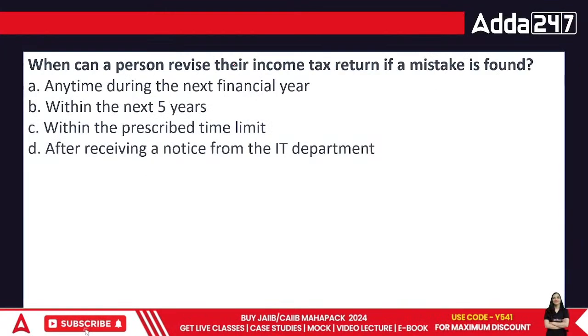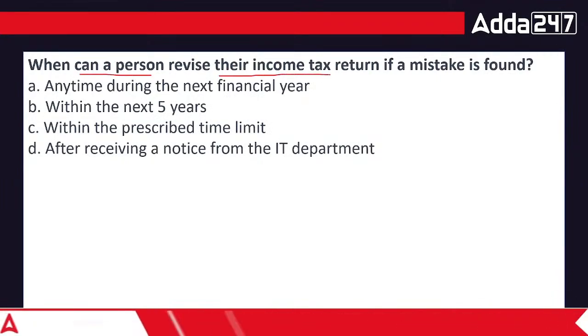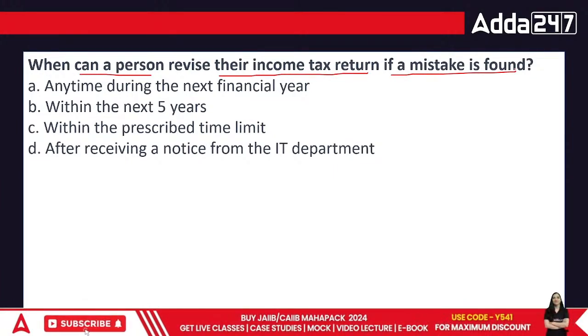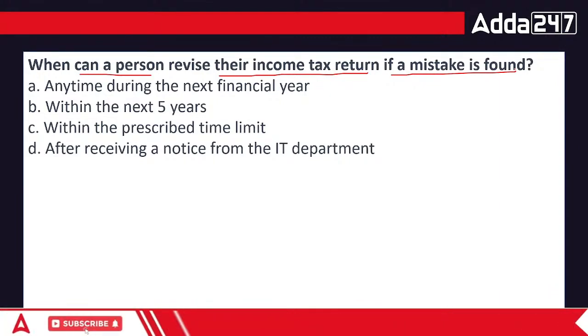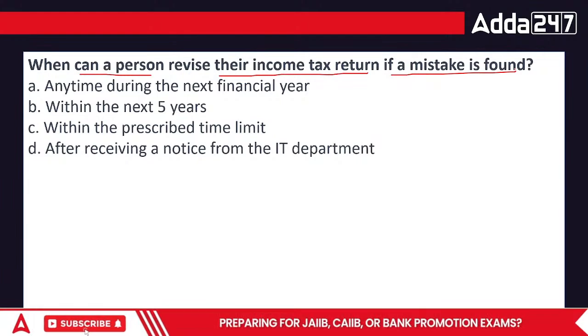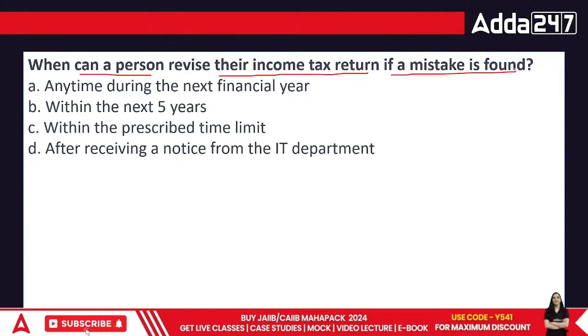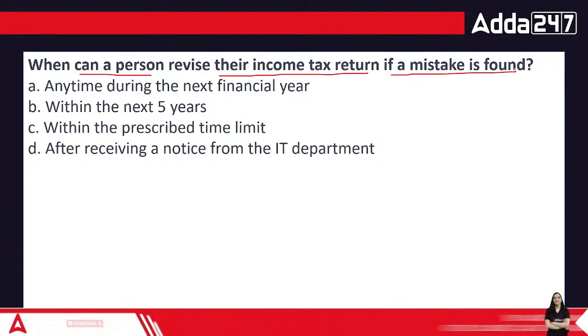Then comes the question: when can a person revise their income tax return if a mistake is found? Okay, the first point is anytime during the next financial year, within the next 5 years, or within the prescribed time limit, or after receiving a notice from the income tax department.